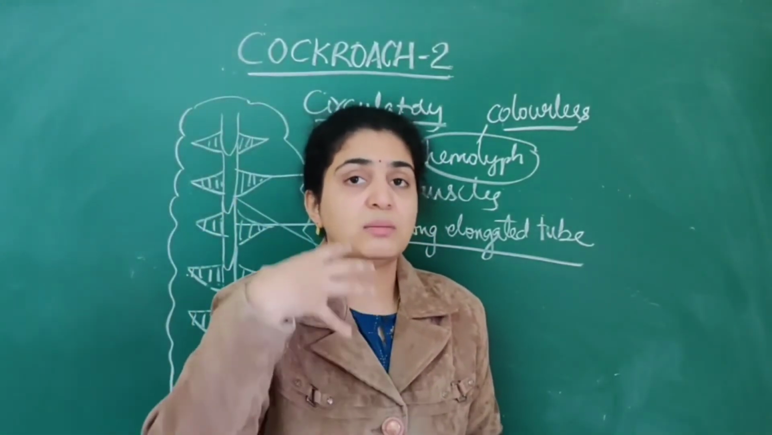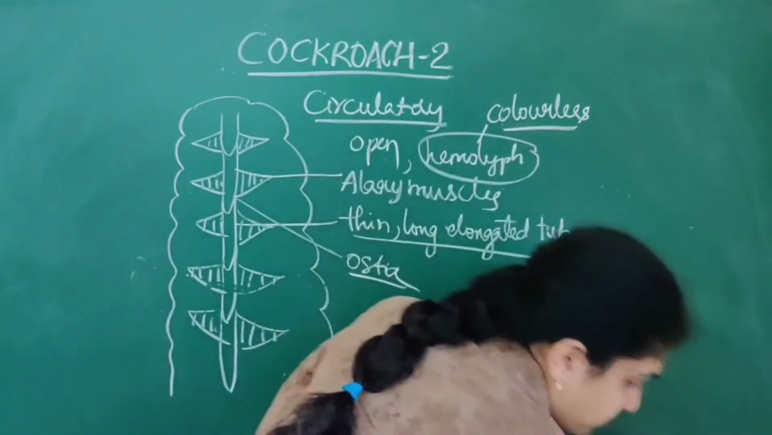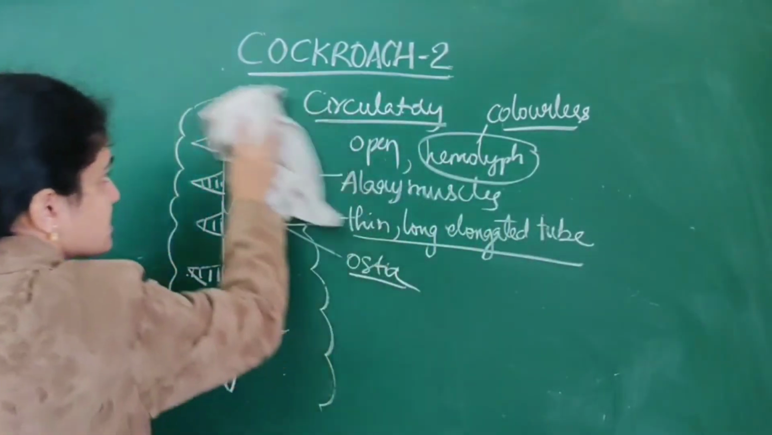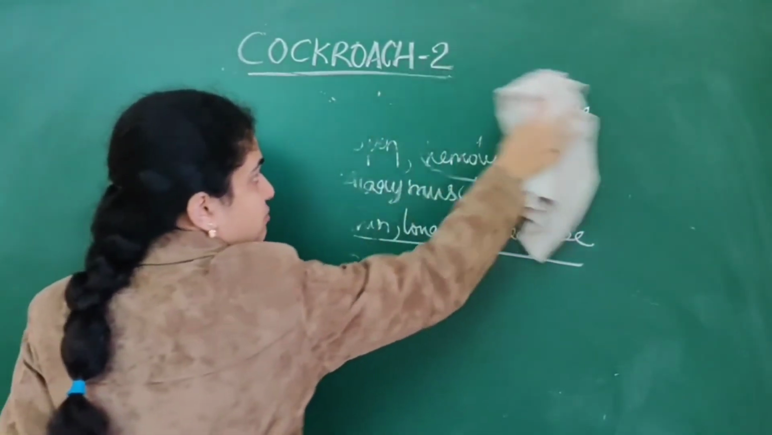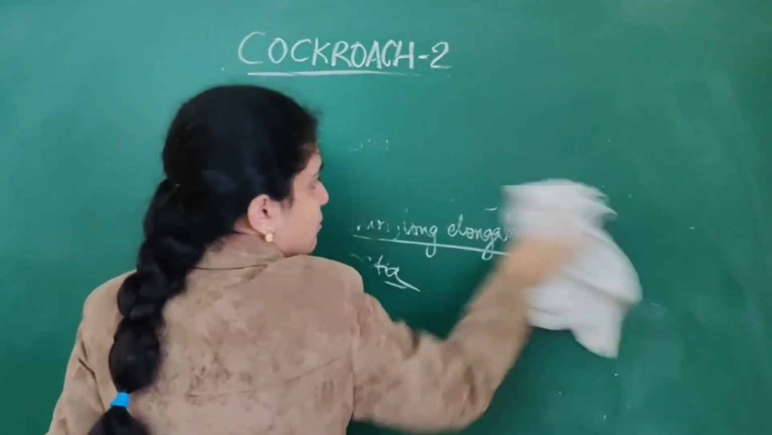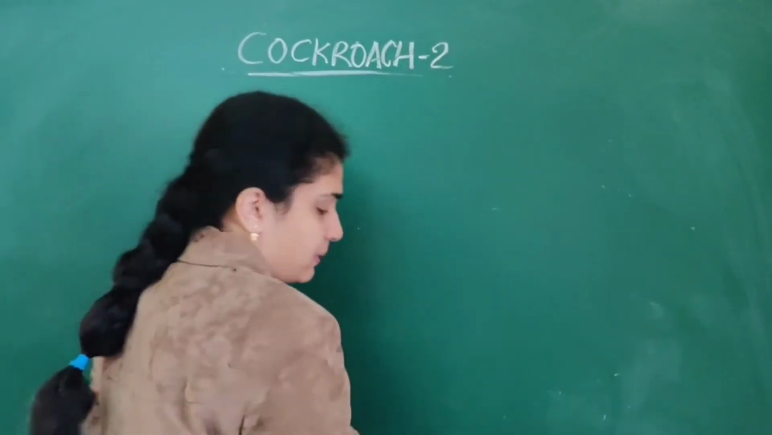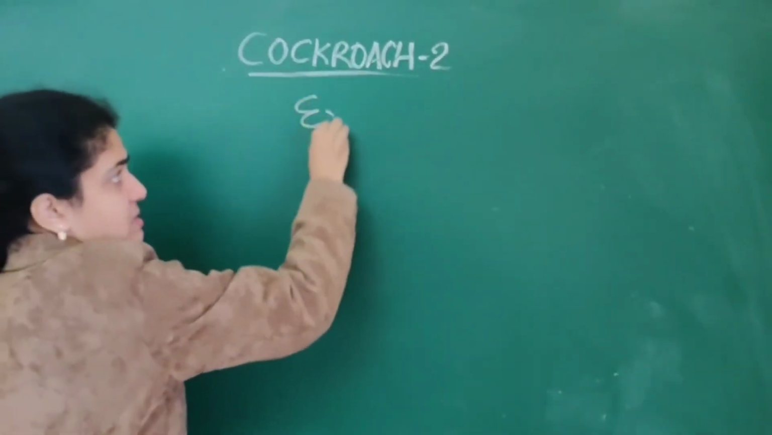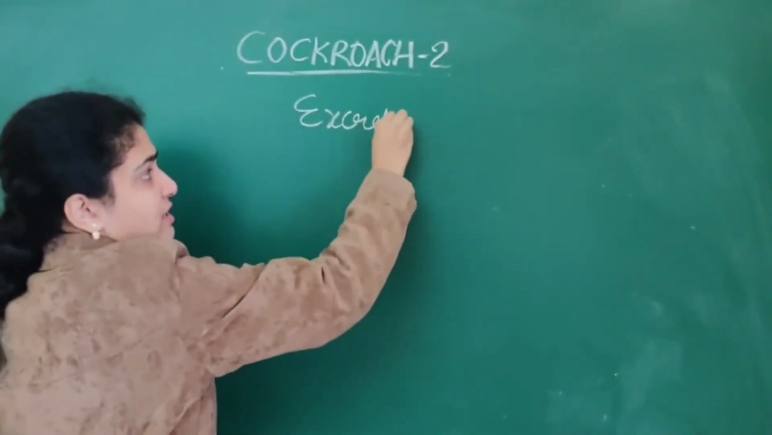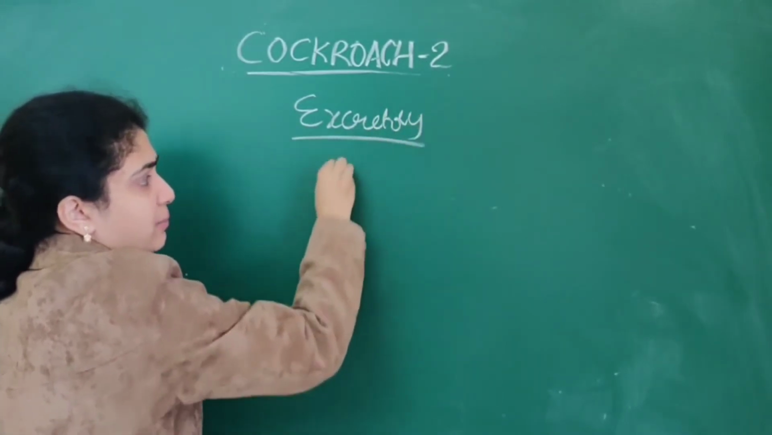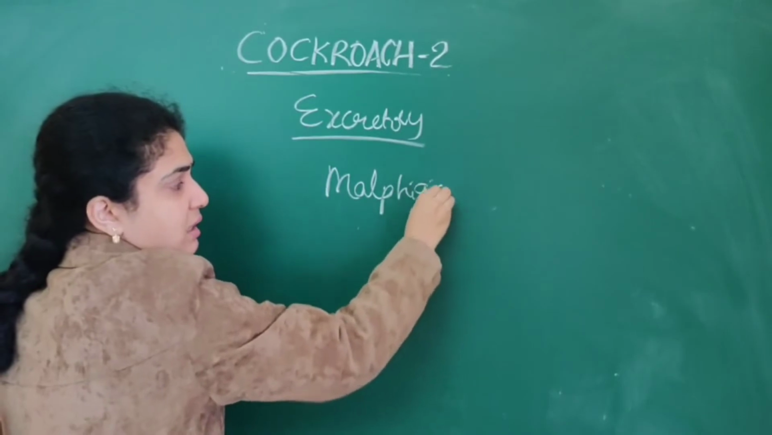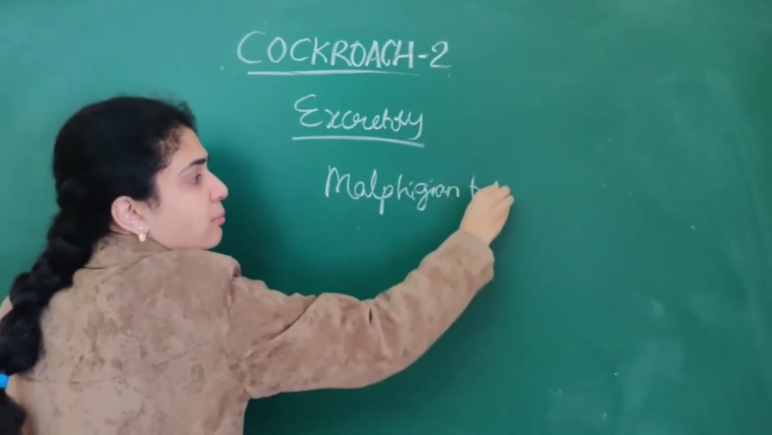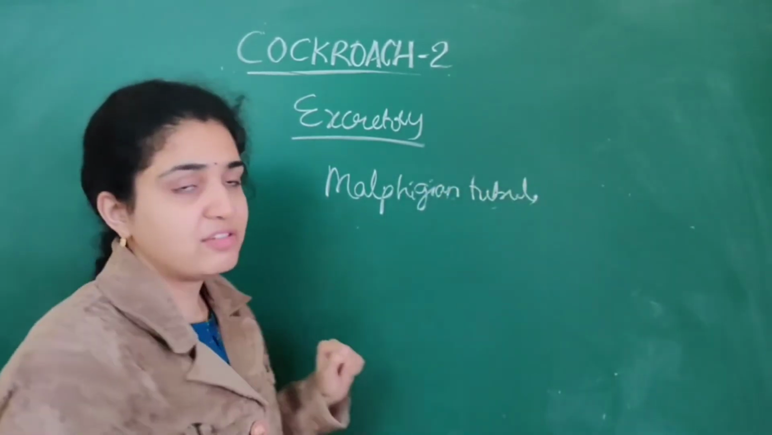Next, we are going to see the excretory system. In the excretory system of the cockroach, Malpighian tubules play a very important role, because we have already discussed them in the digestive system. What plays a very important role is the Malpighian tubules.